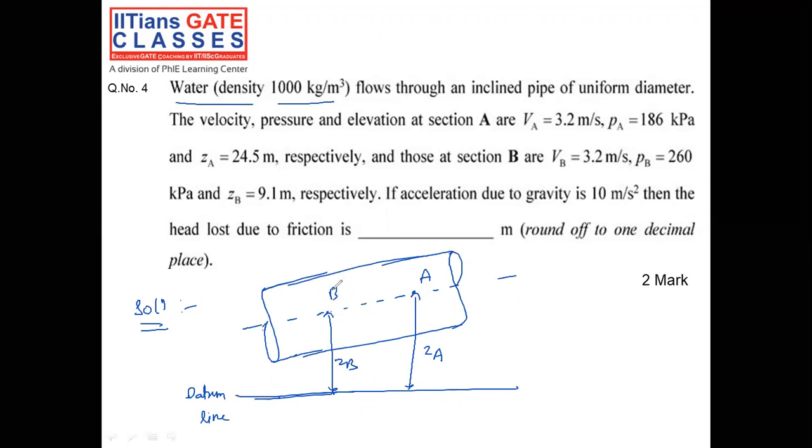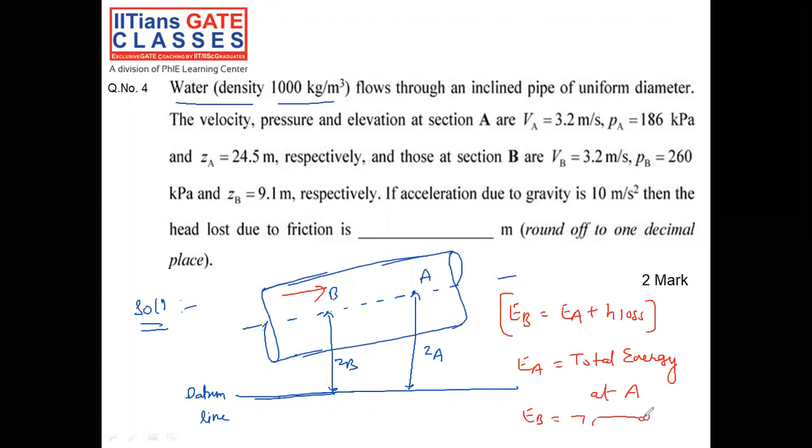Let me assume the flow direction in this way. Then I can write EB equal to EA plus head loss. EA is nothing but the total energy at A, and EB is nothing but the total energy at the point B.